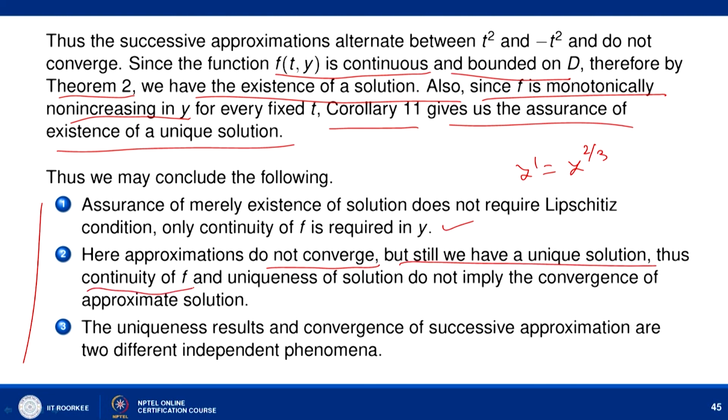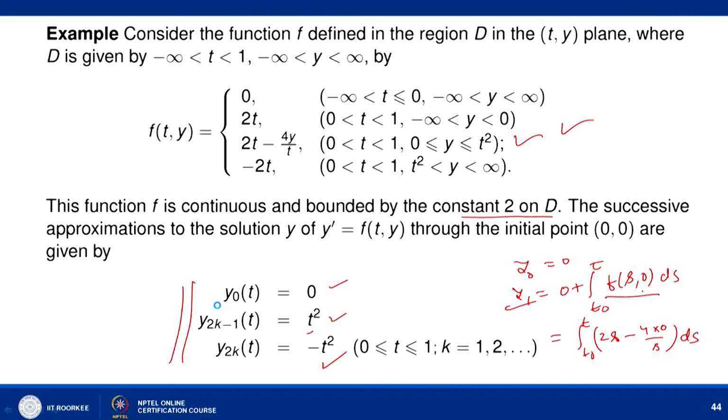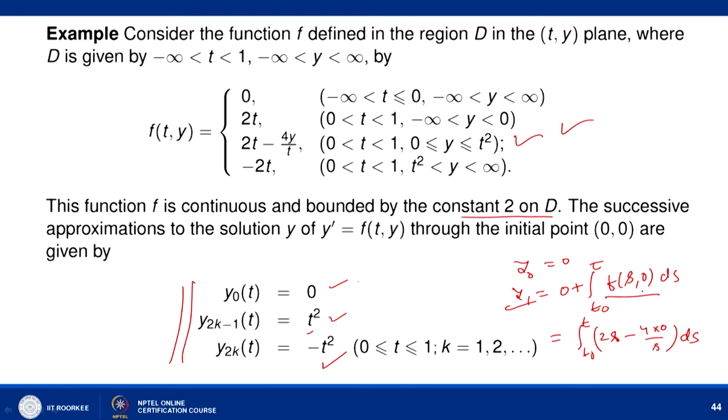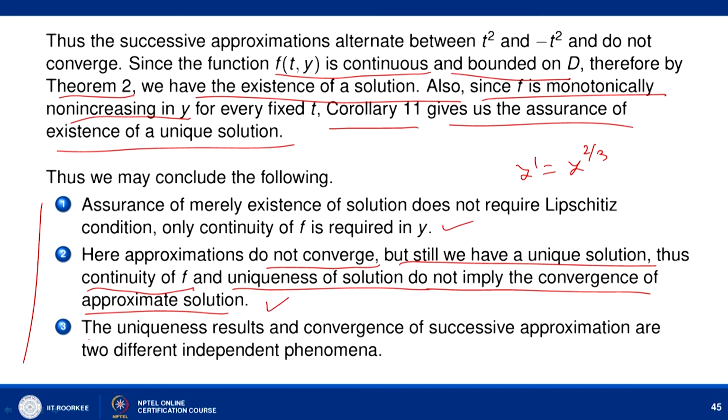Thus, continuity of f and uniqueness of solution do not imply the convergence of approximate solutions. In this problem we have a continuous function, and we also assume that the solution is unique, but still we do not have convergence of the approximate solution, because it may not converge to a limit point. So, uniqueness and convergence of successive approximation are two different, independent phenomena.